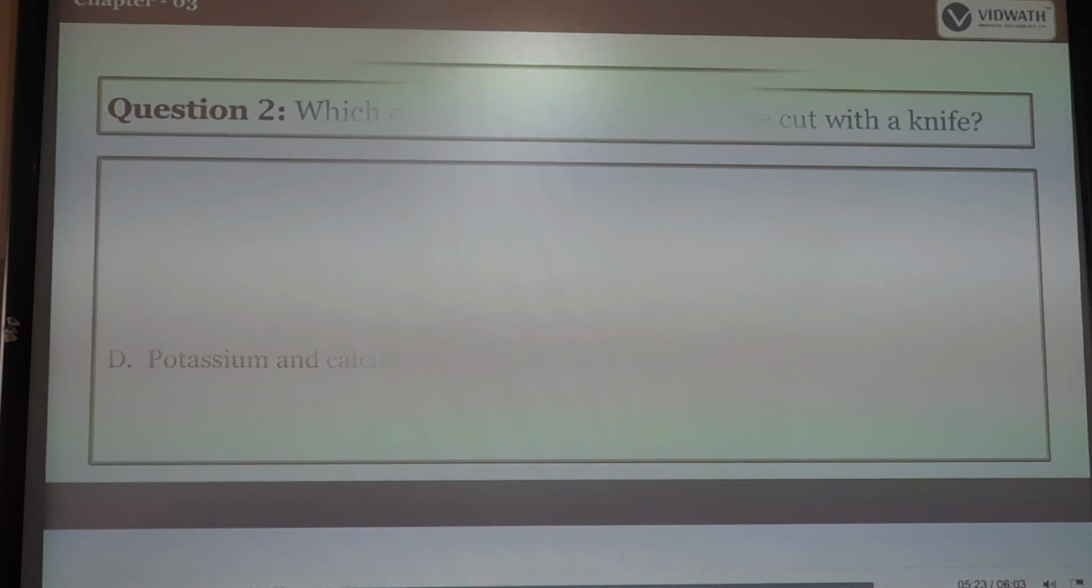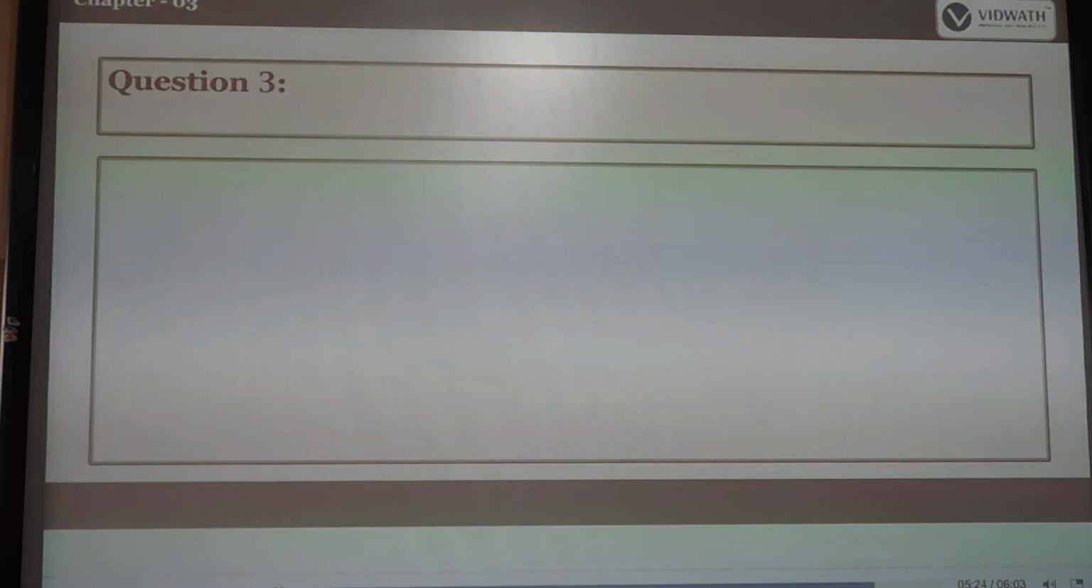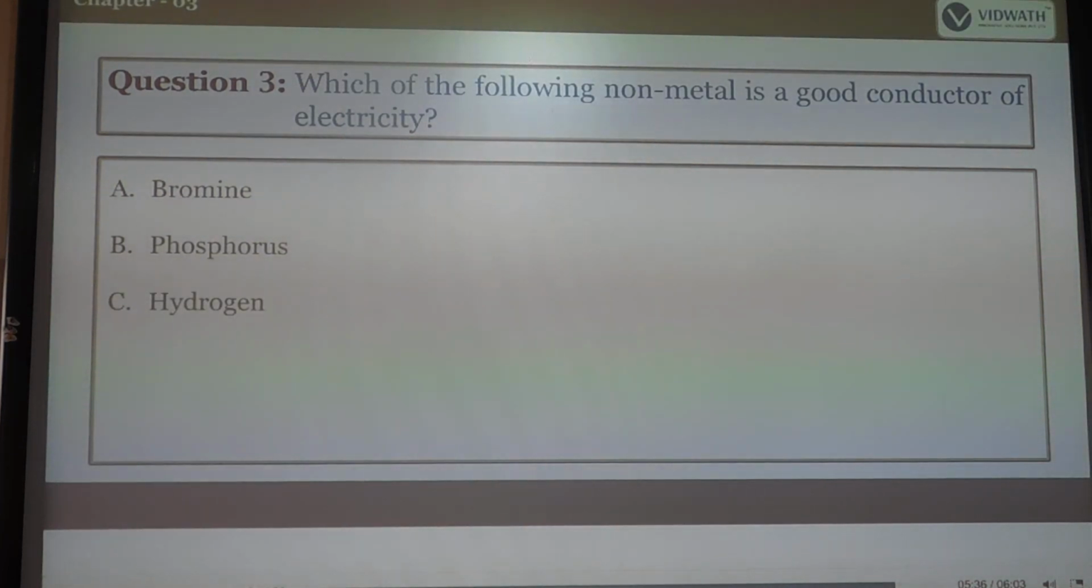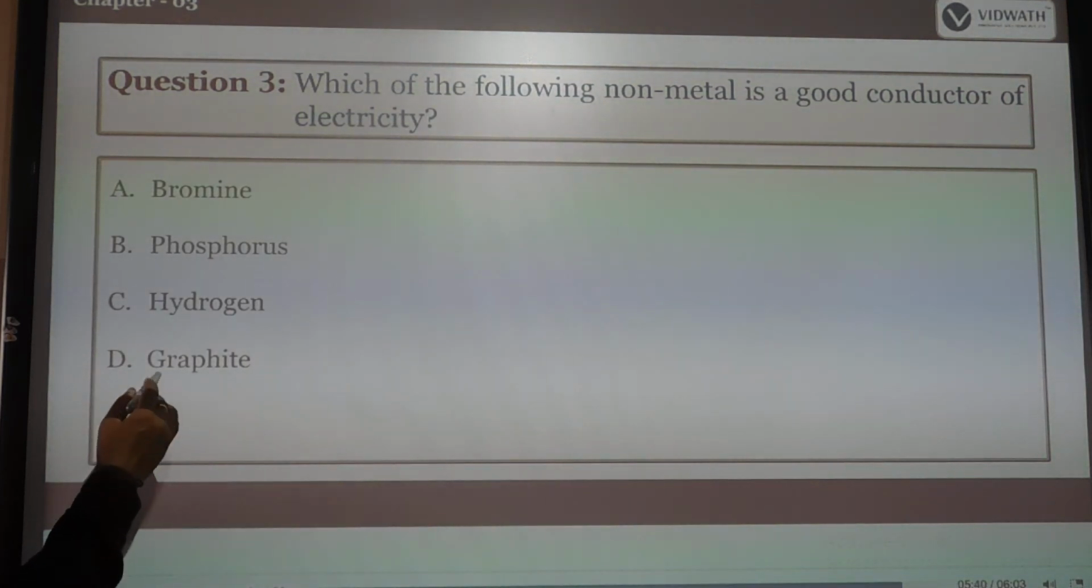Next question: which of the following non-metals is a good conductor of electricity? The options are bromine, phosphorus, hydrogen and graphite. The correct answer is graphite.